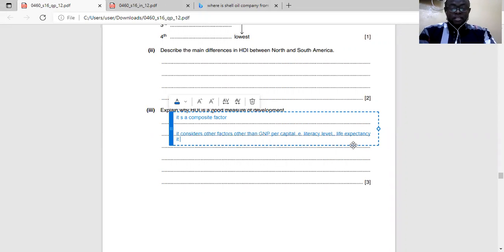Another point you can say is that it is able to compare development across countries. So we're able to rank from one country to another. You can put all the countries of the world into a table and rank them with a figure of 0 to 1.